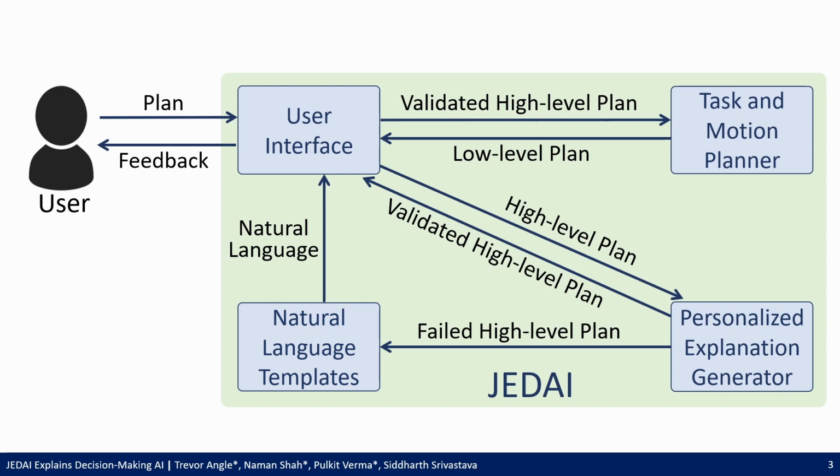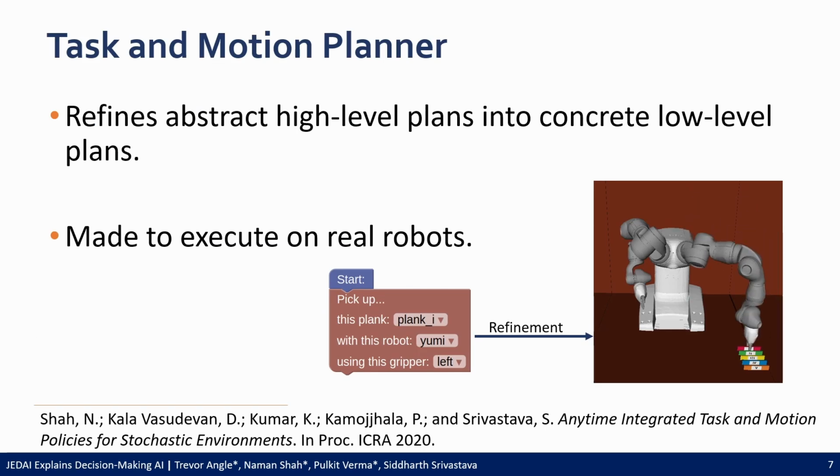Let's dig in a bit more to each of these components before moving on to a demonstration of the system in action. The Task and Motion Planning System ATM-MDP, developed by our own lab, handles the refinement of high-level plans provided by users down to low-level motion plans. This enables JEDI users to interact with and learn about the capabilities of real robots in simulated 3D environments.